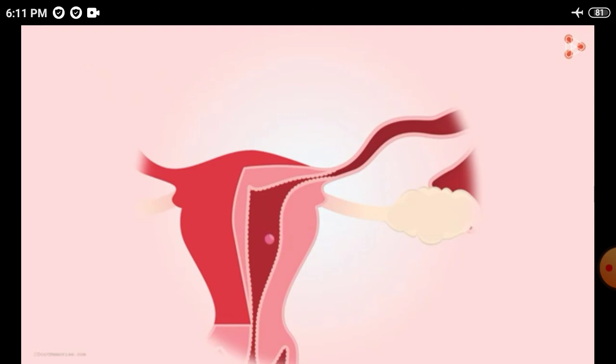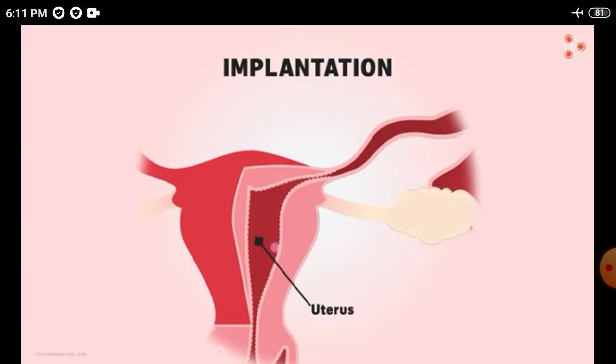This is where the most important stage of implantation comes into the picture. Can we guess what it could be from the name itself? Yes, it is the step where the blastocyst now attaches itself inside the mother's body at one fixed position. It implants itself there. And where will this position be? Of course, inside the uterus. That is the place where the baby grows, right? So the embryo now attaches itself in the uterus.